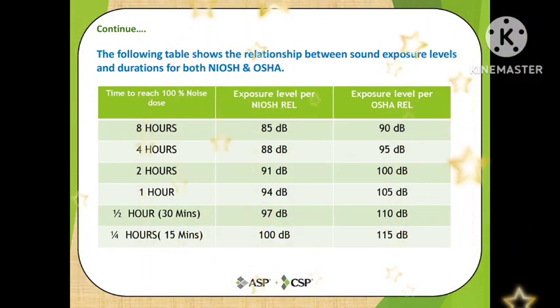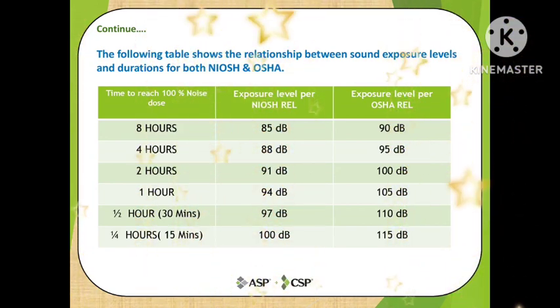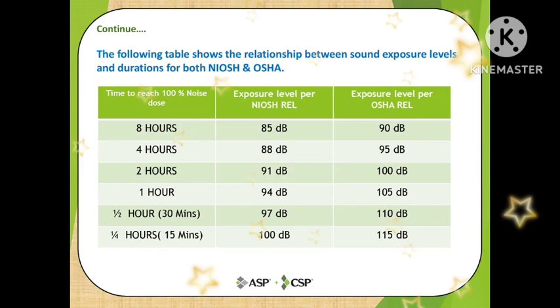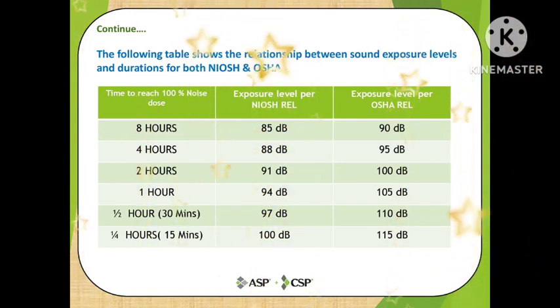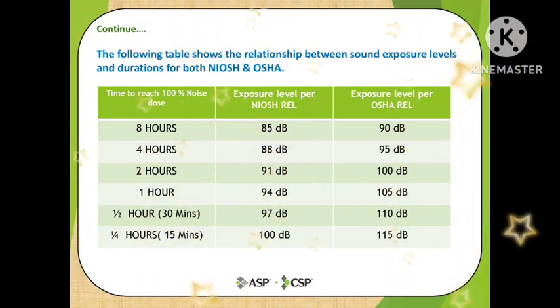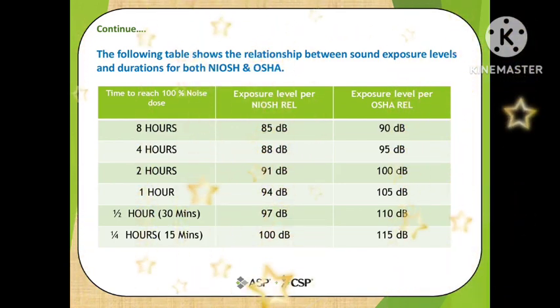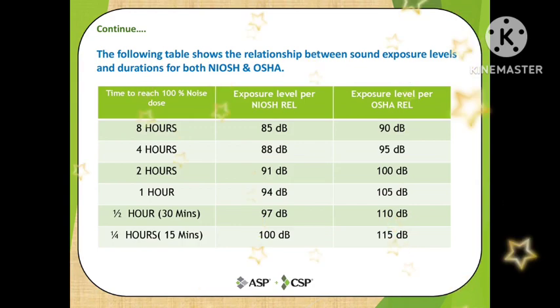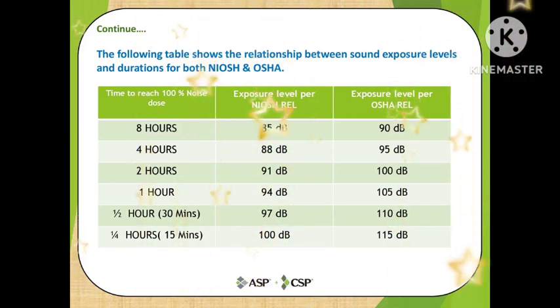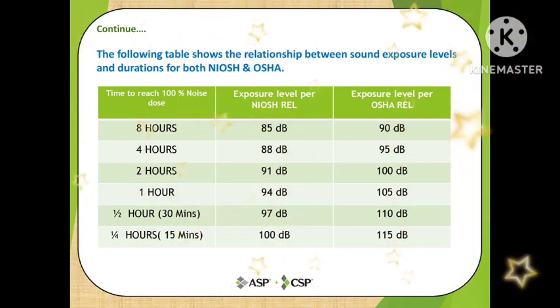In the first column, the time to reach 100% noise dose compared with the NIOSH and OSHA recommended exposure level. If a worker worked for 8 hours, he will reach 100% noise dose at 85 decibel as per NIOSH and 90 decibel as per OSHA. Then with every increase of 3 decibel or 5 decibel, respectively as per NIOSH or OSHA level, the duration of the exposure should be cut in half. So you can see, if exposure is 88 decibel, the work duration should be 4 hours.